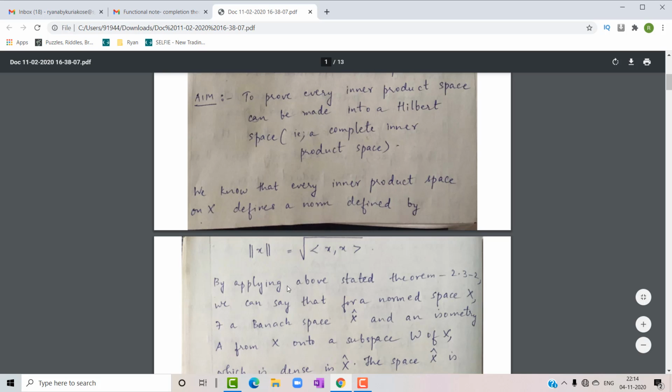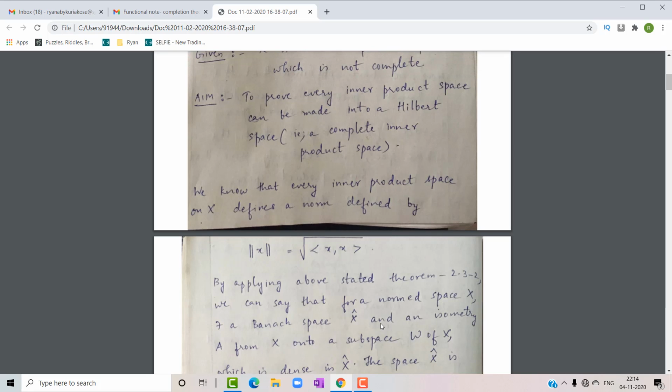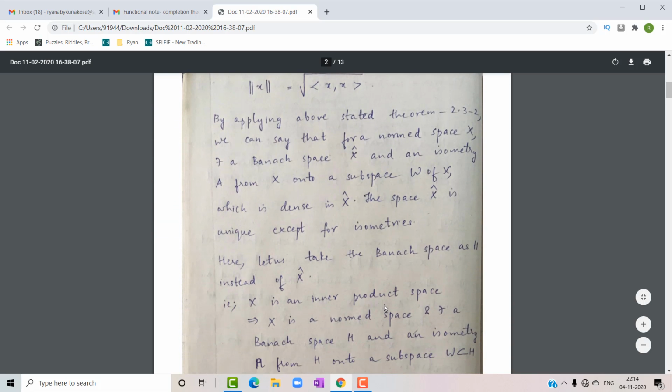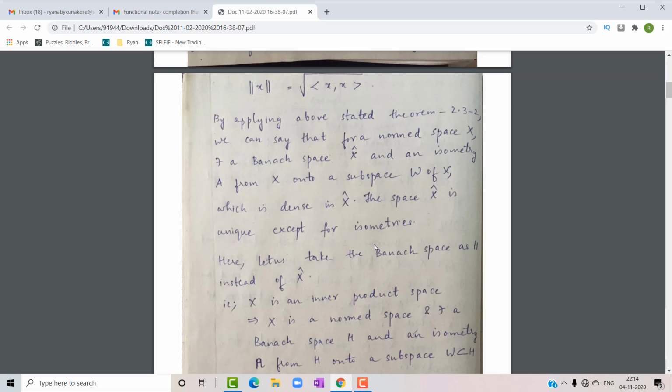By applying the above stated theorem 2.3.2, we can say that for a normed space X, there exists a Banach space X cap and an isometry A from X onto a subspace W of X cap, which is dense in X cap, and the space X cap is unique except for isometries. So we are going to apply this particular theorem.